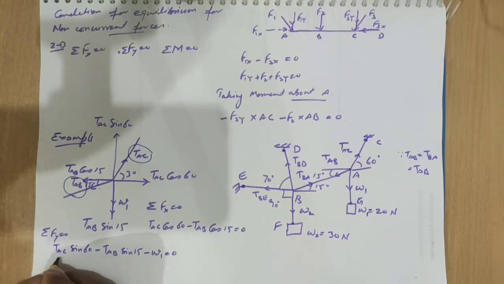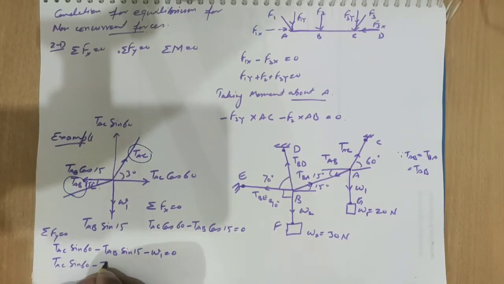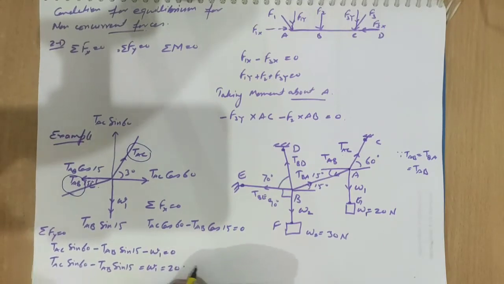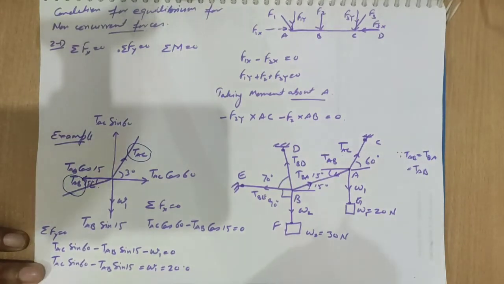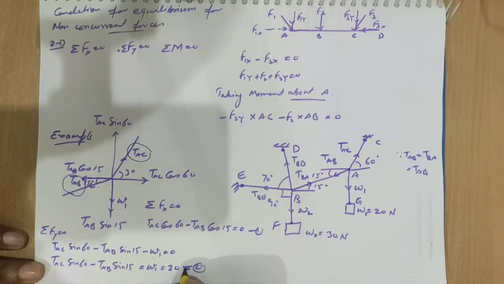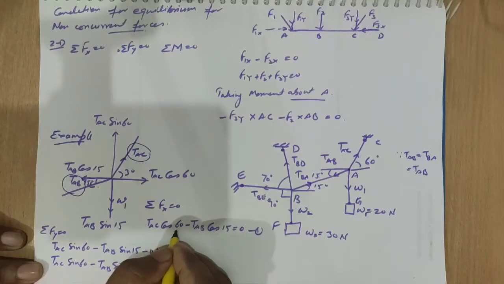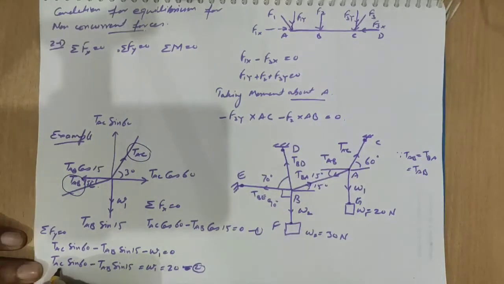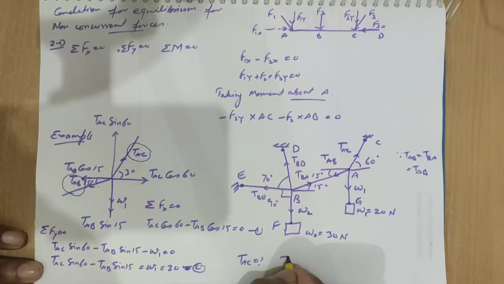So TAC sin 60 minus TAB sin 15, that will equal to W1. W1 is 20 Newton. So we are having the equation 1 and 2. We will put the value of cos this and this. We will get the equation TAC and TAB. Here TAC and TAB. Then we can solve and we will get the value of TAC and TAB.